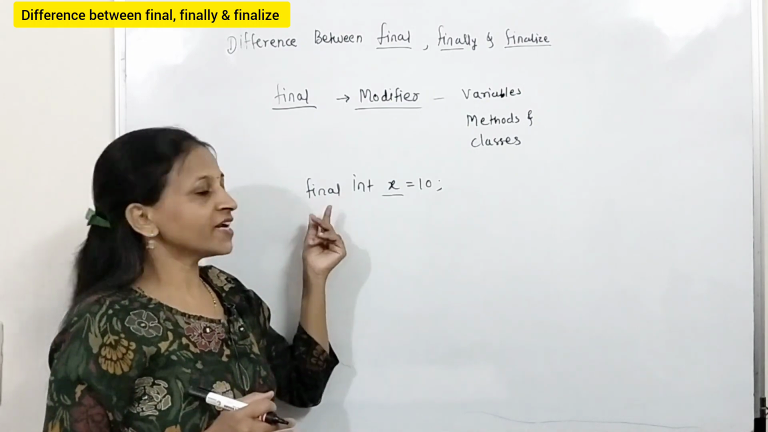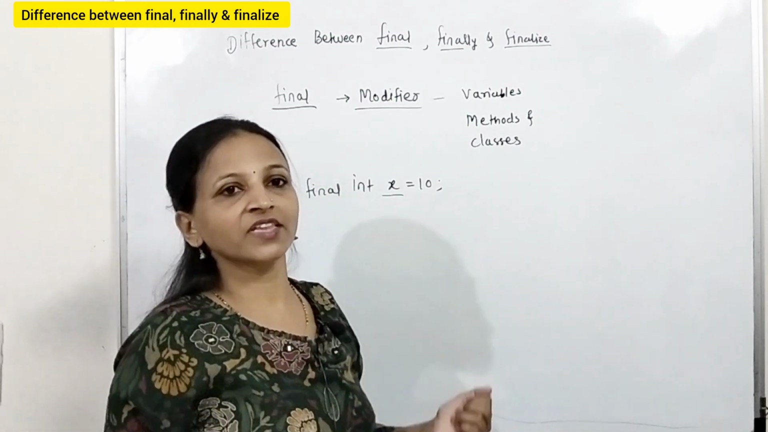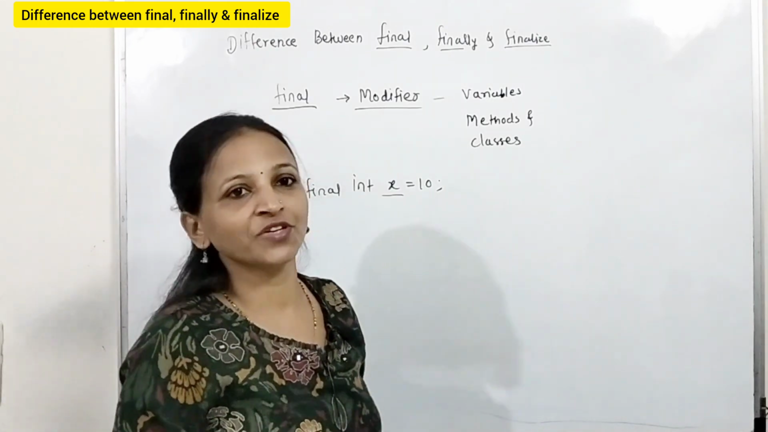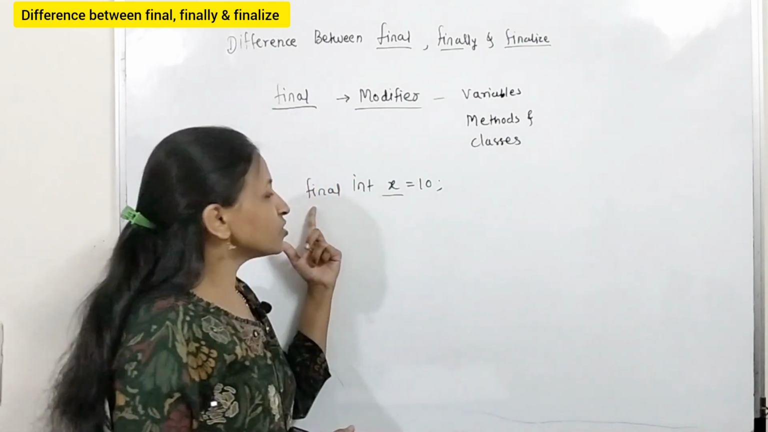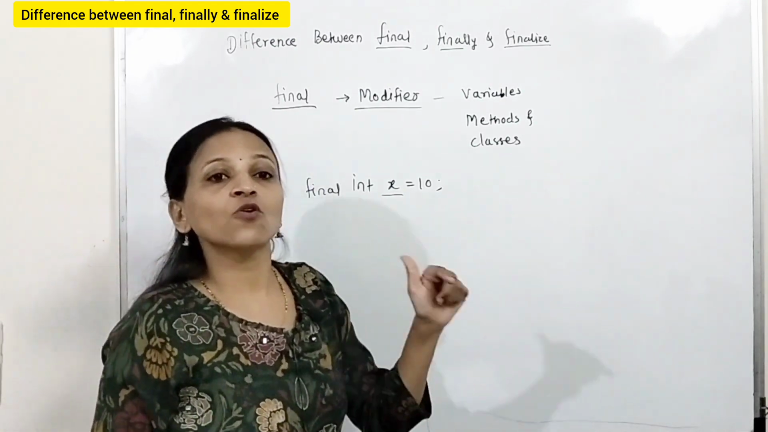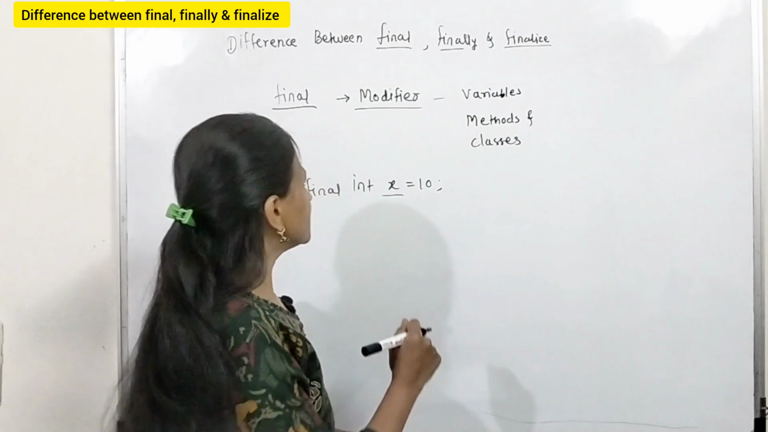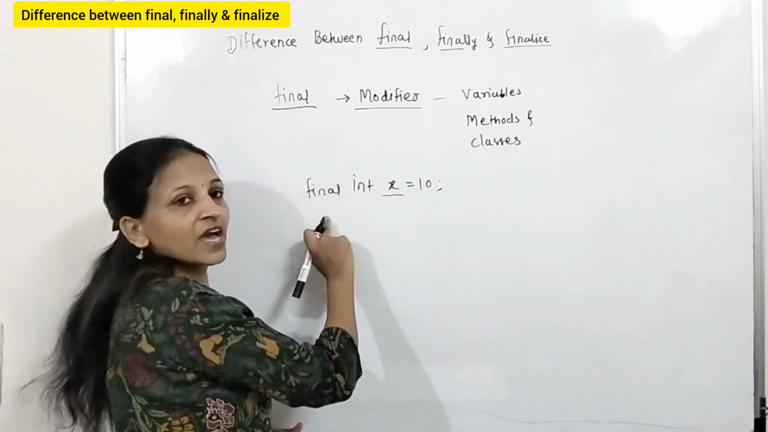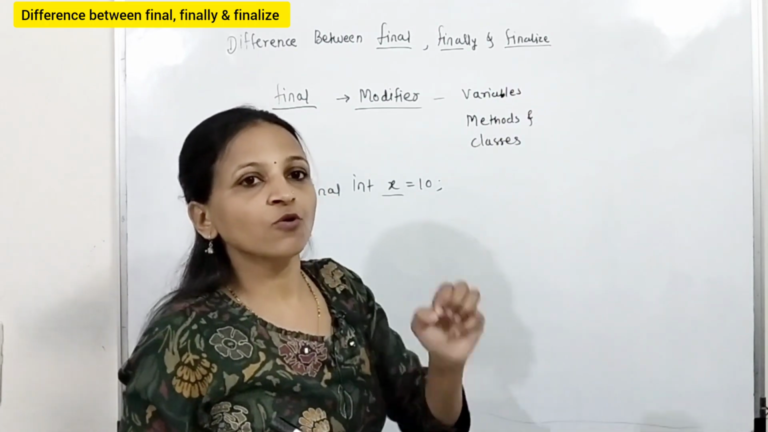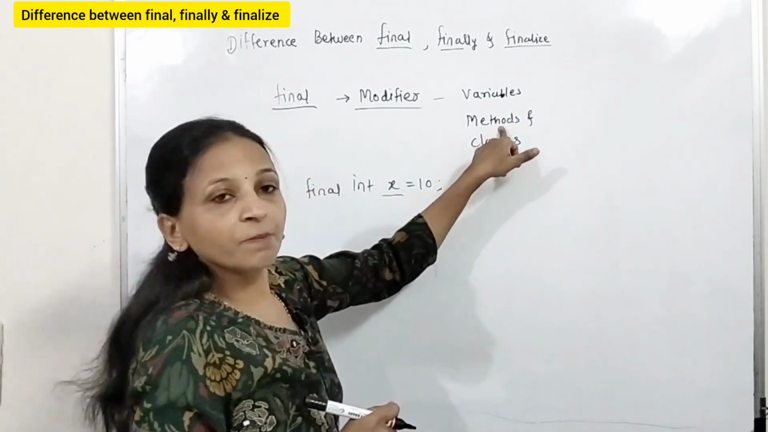Suppose you are not writing final, then okay, you can modify the value of x, because a variable means its value can be changed during execution of a program. But because of the final modifier, now this x is a constant. This is the use of the final modifier: if we use it along with a variable, it becomes a constant. Now the next thing is method.